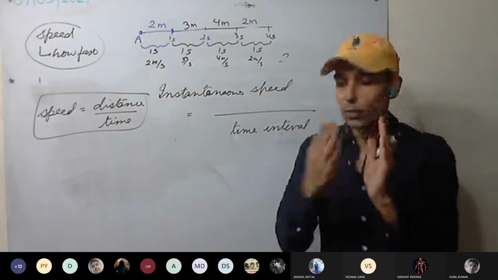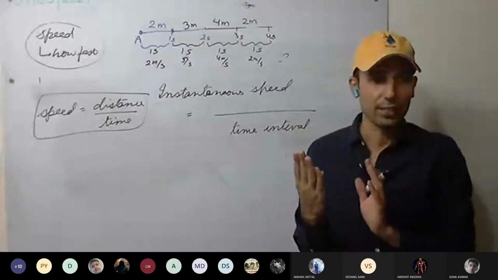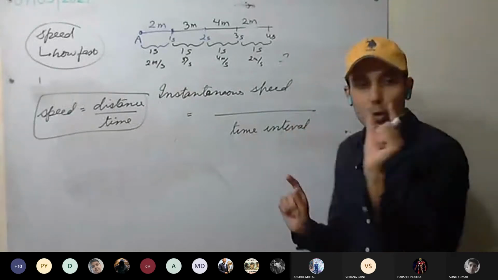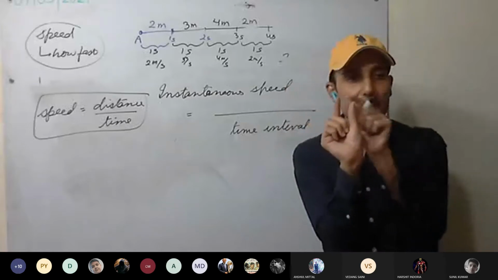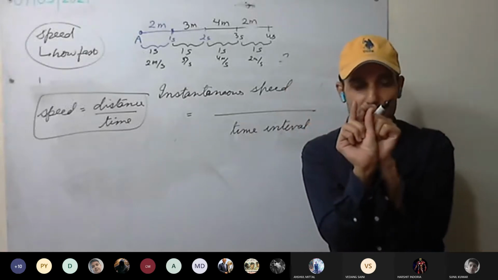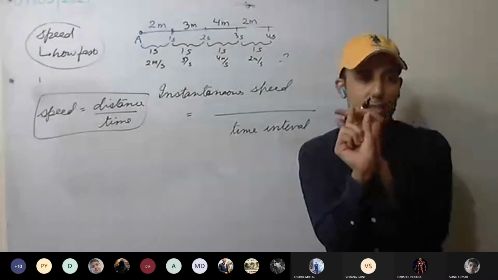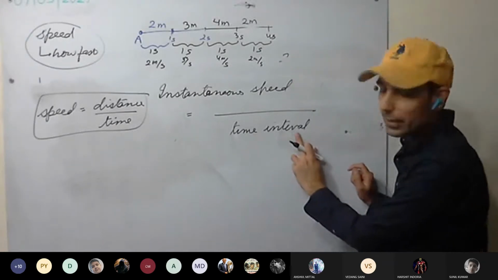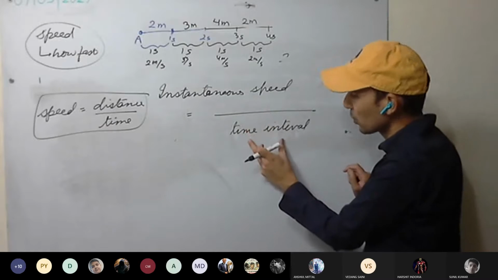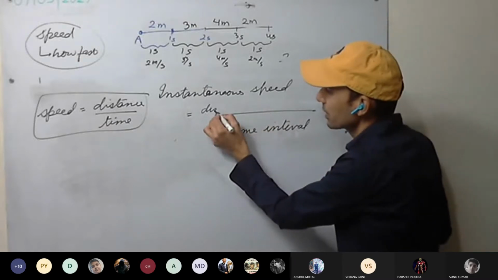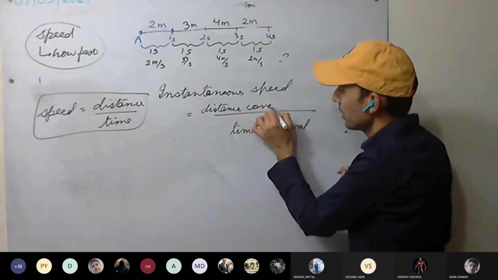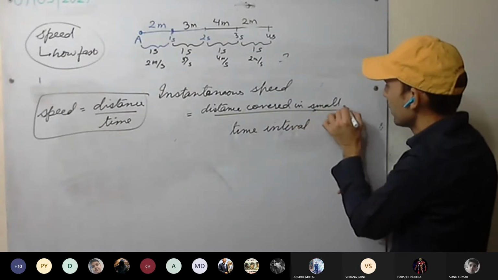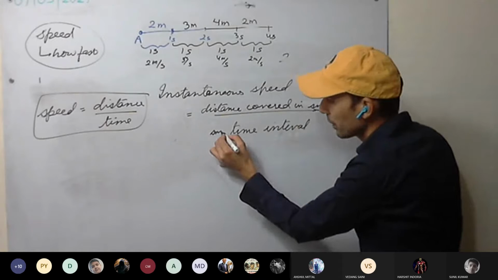We are taking a very small interval because, when we look at the speedometer, that is what we do to tell the speed. Why do we take a small time interval? Because in that small time interval, we consider that the distance covered is not changing, that is, equal distance is covered through that time. So we take the distance covered in a very small time interval, and we divide it by that small time interval.